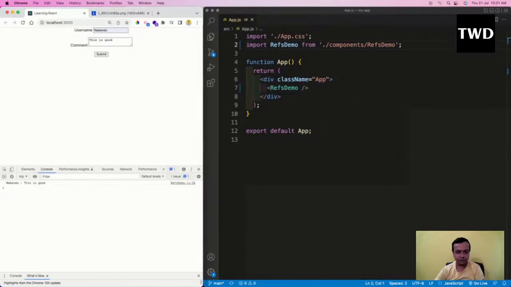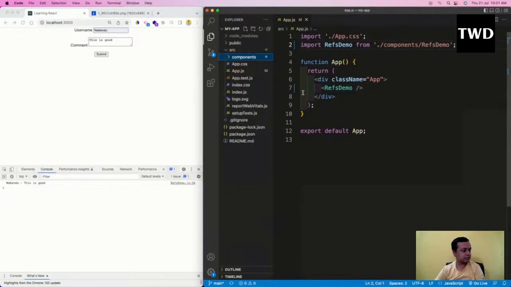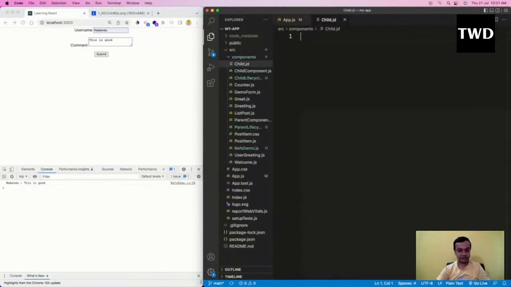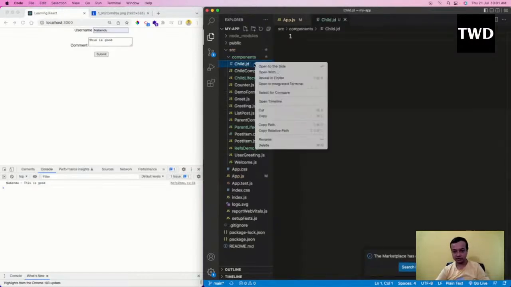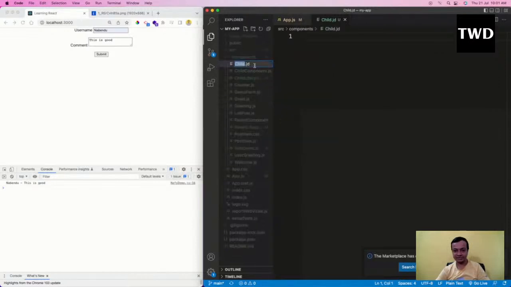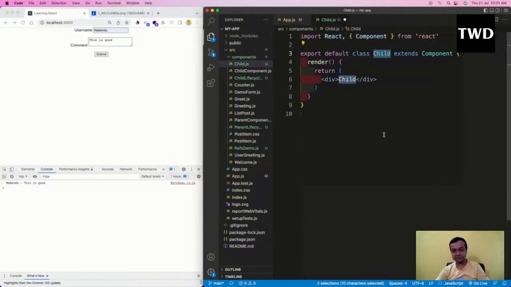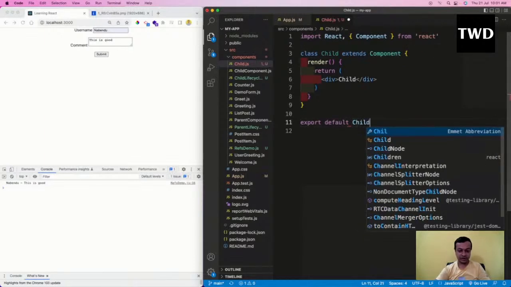To learn the context API, I'm going to go into the components folder and create a new file, child.js, not JD. I don't know what is JD. Child.js, and I'll use RCC. We are going to see refs and context API again in hooks. Export default Child.